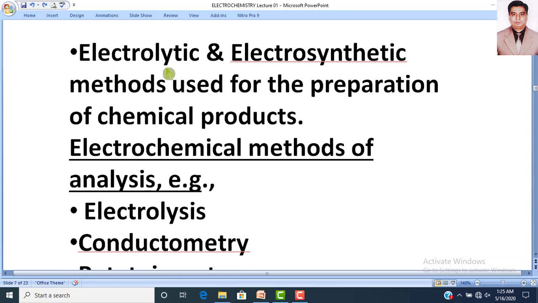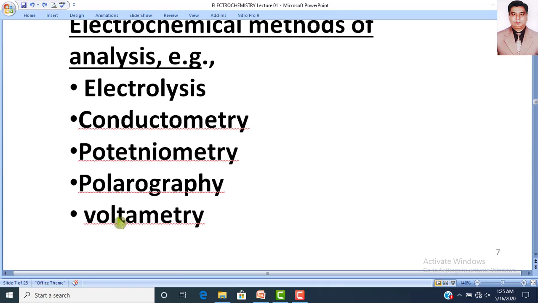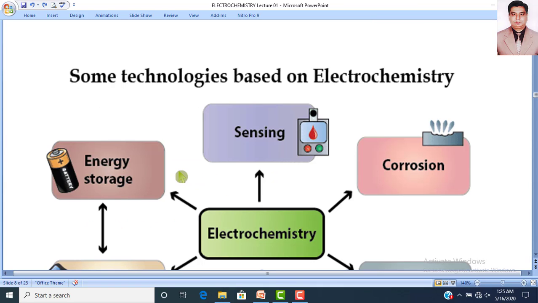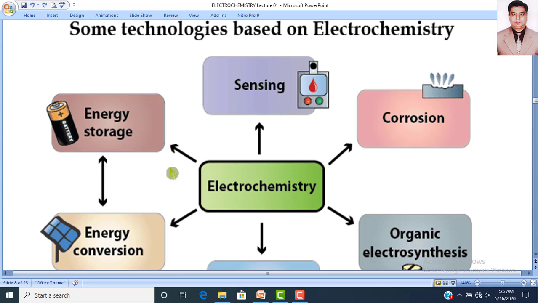Similarly, electrolytic and synthetic methods used for the preparation of chemical products are totally based on electrochemistry. Electrochemical methods of analysis, for example, electrolysis, conductometry, potentiometry, polarography, voltammetry, they are all based upon electrochemistry. Dear students, these are some technologies which are based on electrochemistry.